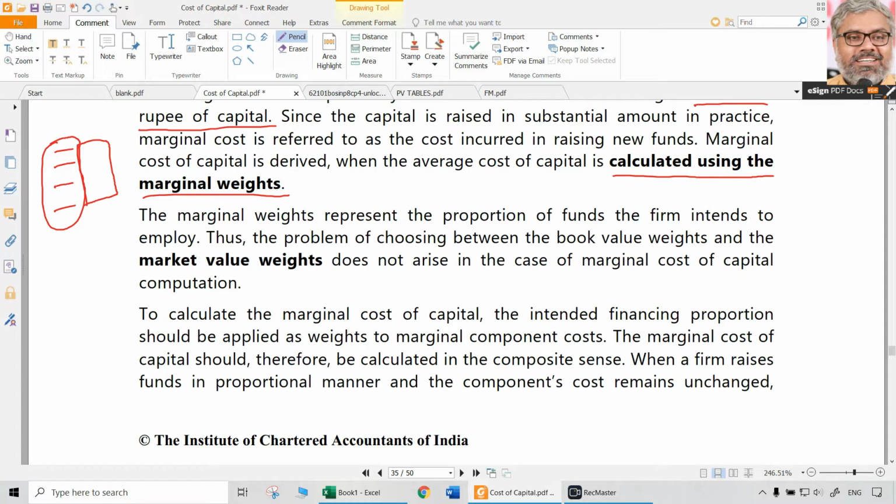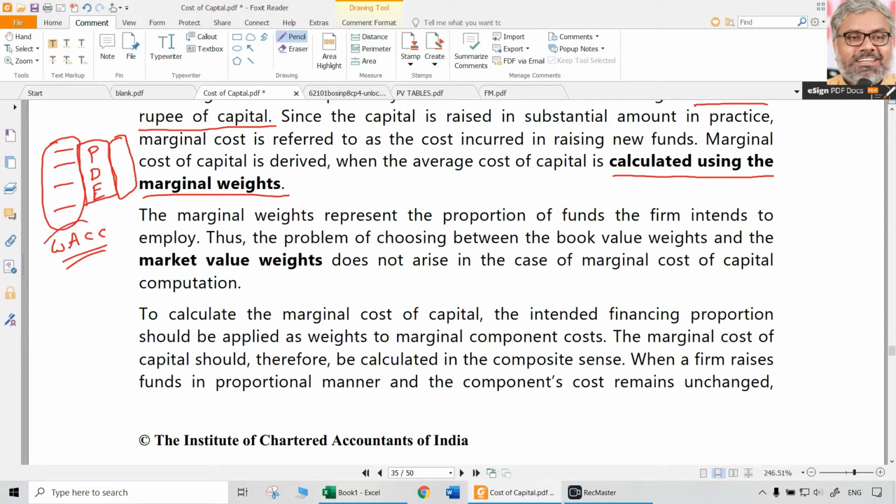That is the difference. So if marginal cost of capital is asked, we have to look at only what are the additional sources of finance, how much extra to be raised from preference, how much extra to be raised from debt or equity, and what is their proportion in the capital structure, which is a proposed new fresh capital structure. If those weights are known, those are marginal weights, then the respective costs of capital will anyway be calculated. Then computation of marginal cost of capital is the same as that of weighted average cost of capital. So this is also the same computation-wise, only the context is changing.